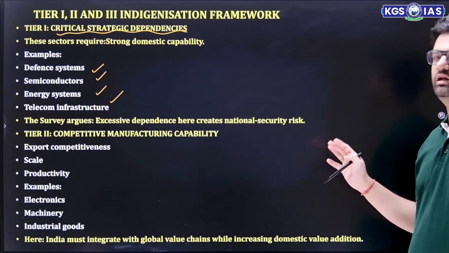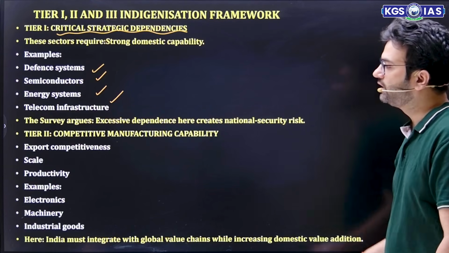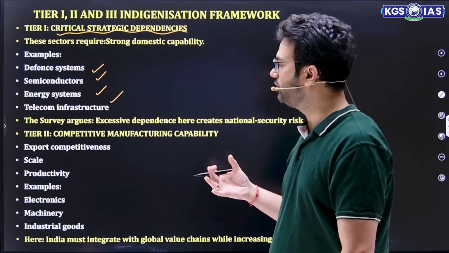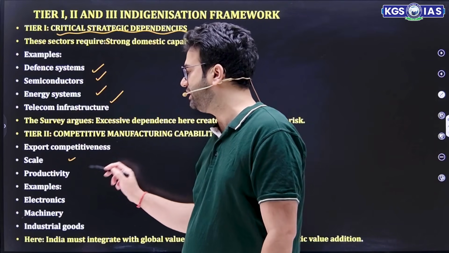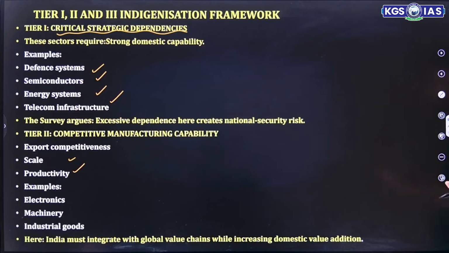The excessive dependence on other countries creates a national security risk. Second tier, competitive manufacturing capability. We can increase the export competitiveness. We should promote scale and enhance productivity through better electronics, better machinery and industrial goods. So India must integrate into the global value chain while increasing domestic value addition.